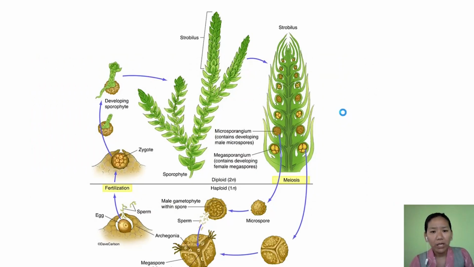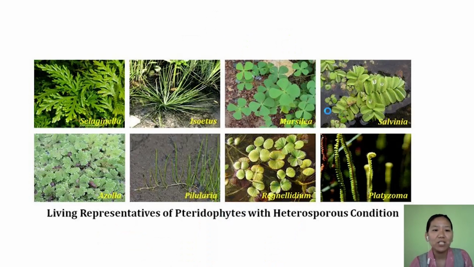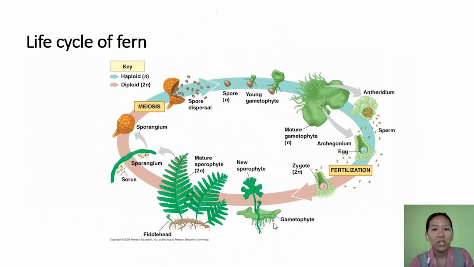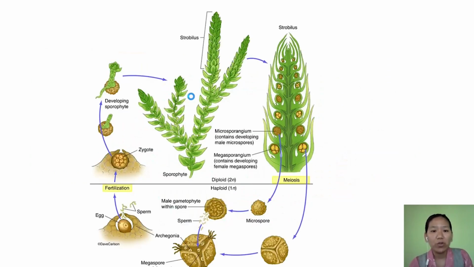Now, this is about the life cycle of pteridophyte, and if you look at some more examples, you can have Selaginella, Equisetum, Marsilea, Salvinia, Azolla, and so on. So these are some examples of pteridophytes. And now here you must have observed, in the case of this example, you find the spores are all of similar kind. But here you can see the spores produced are labeled as microspore, smaller in size, and megaspore, larger in size.